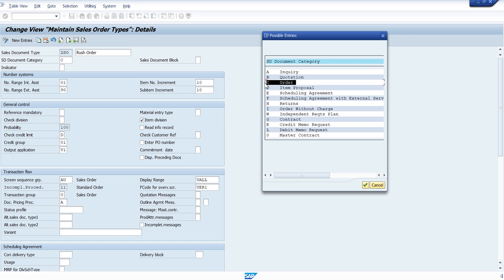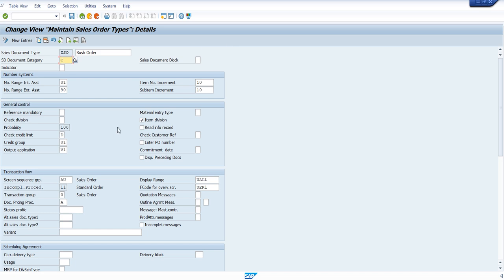There is no different thing, because you don't have any category for rush. Whatever we have, the same thing we are going to use. All other configuration will also be the same. You can see the number ranges over here. What we normally use for the sale order, you can put a different number range for this. That is the only change.